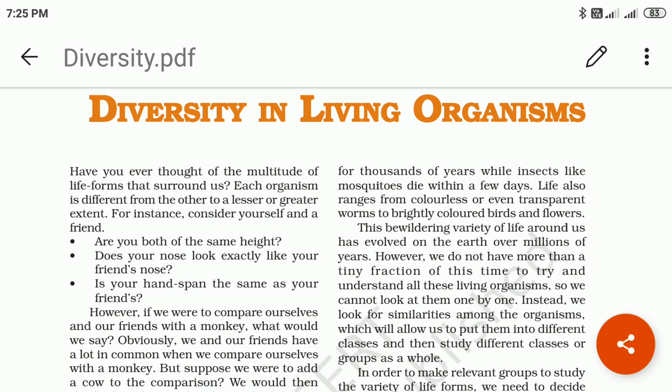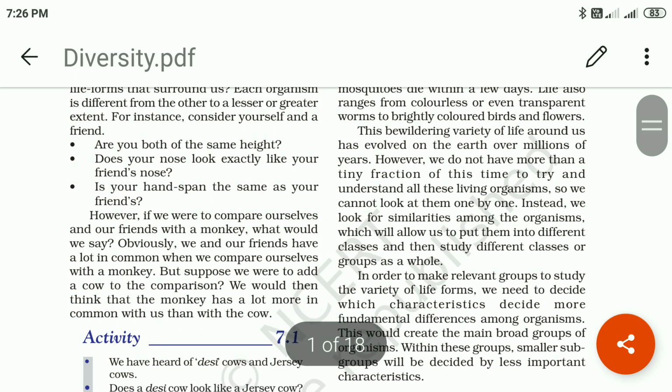Is the hand span the same as your friend's? Are all things the same as your friend's? No, no way. Everyone has a nose, but everyone has different heights and a different hand span.